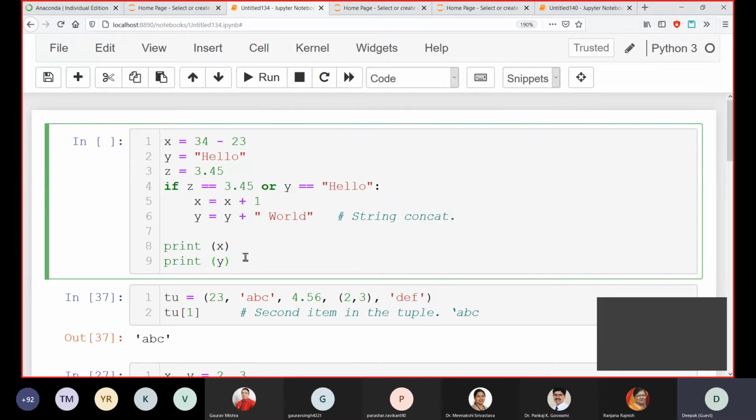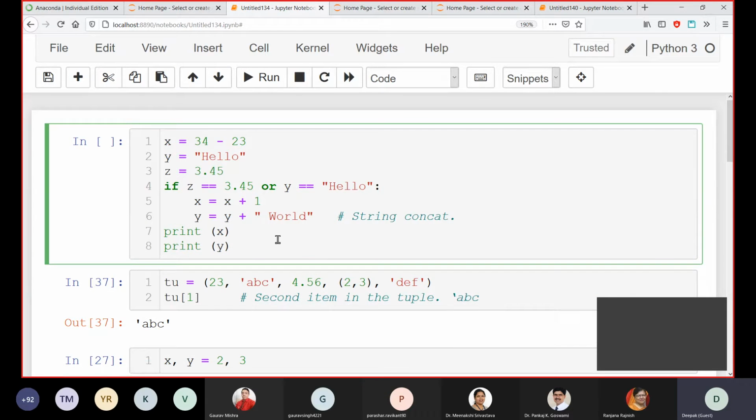Please note it, IPYNB. That's the specific extension. IPY means Python, notebook is NB. So the IPYNB file is the extension, and that's a de facto standard nowadays. Everybody is using that. So you can use that as a standard. You can download this, you can send this, and you can distribute your code if you want. So that's the feature available over there.